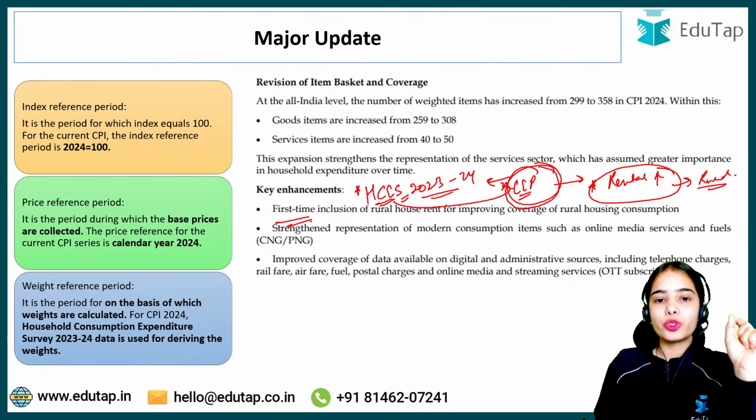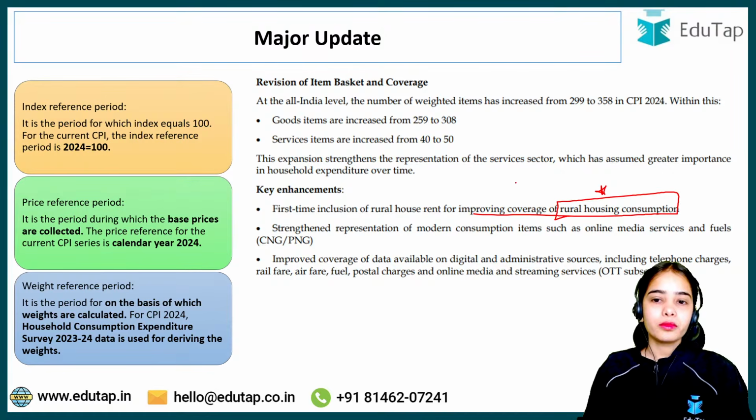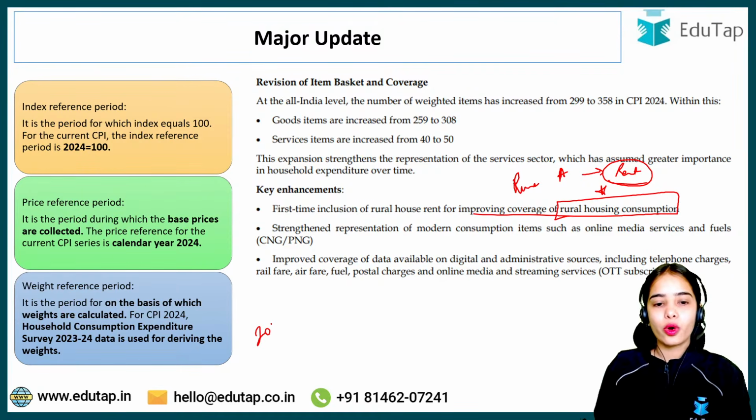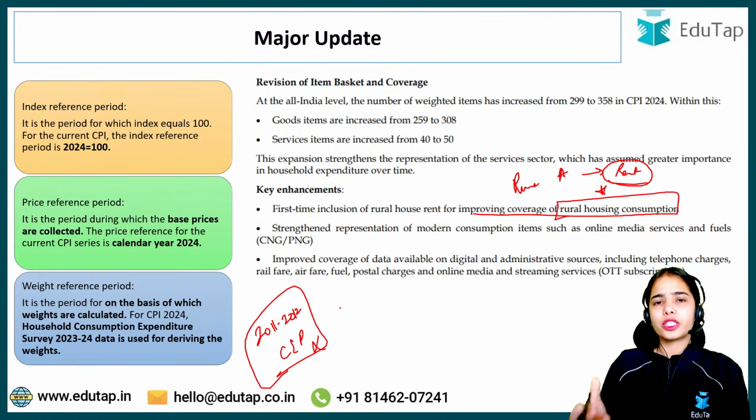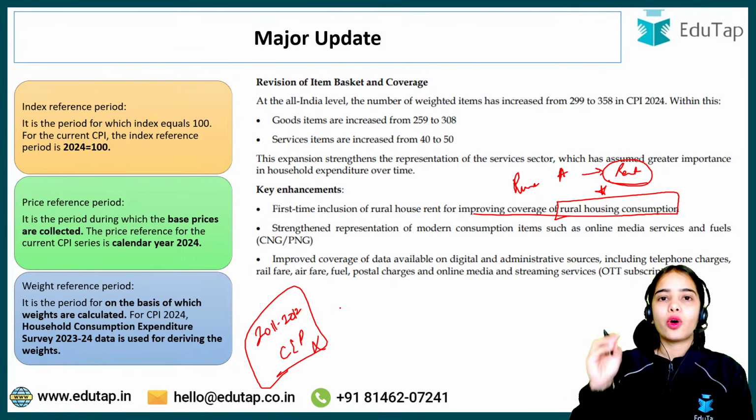So for the first time, rural house rent has been included for improving coverage of rural housing consumption, because in the rural areas people now have to spend on rent also. Previously, according to the earlier consumption expenditure patterns, it was assumed that rural households were not spending on rent because they had self-occupied houses.